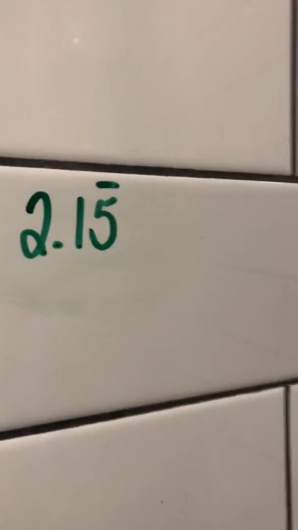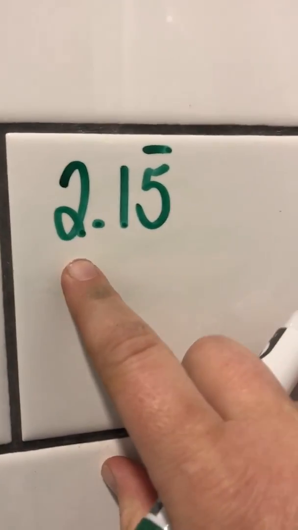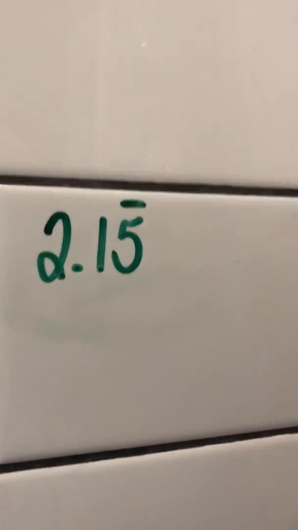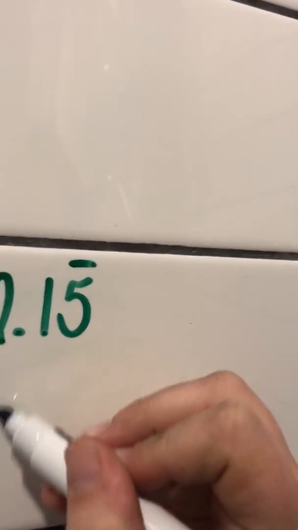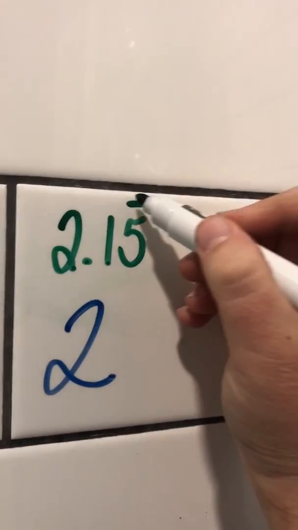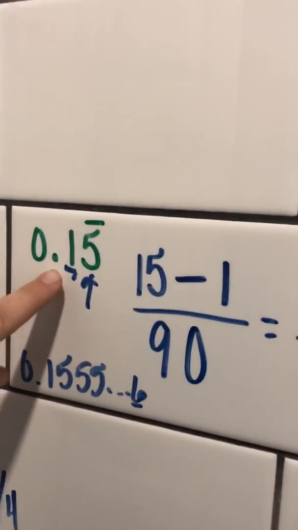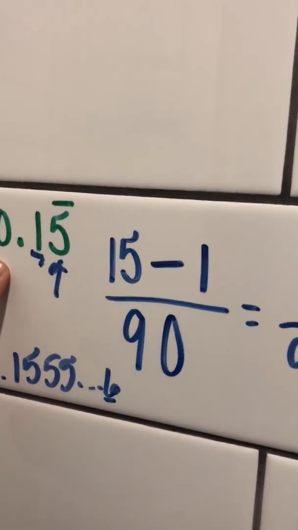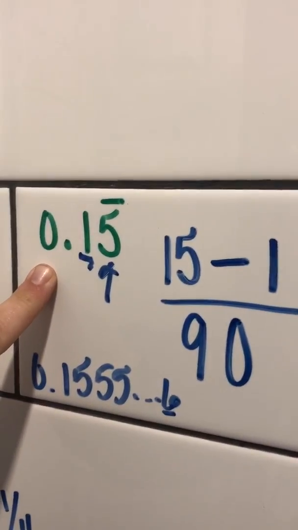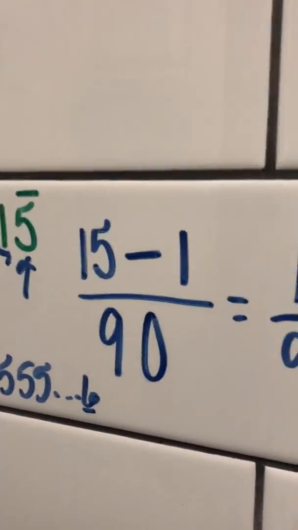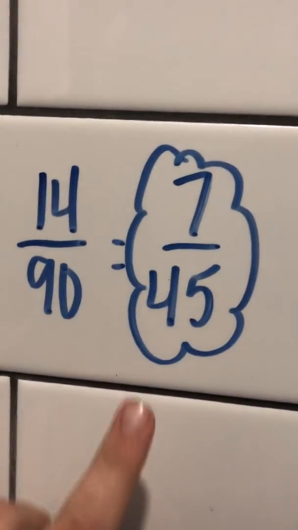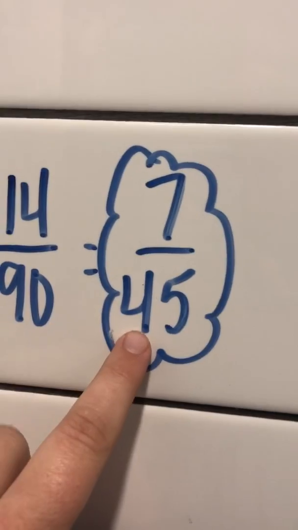I have 1 left, and this one I wanted to include in the notes for you because I have a whole number out front. I'm going to deal with that by just writing a big 2 so I don't forget about it. And I'm just going to figure out what 0.15 repeating is. And I'm seeing now actually that it's the same as what's over here. So the only difference between the one in the left-hand column and the one that we're working on now is that I've got a 2 out front. So it's 2.15 repeating instead. So I already know that my fraction to represent 0.15 repeating is 7 over 45. So I'm just going to use that over here.